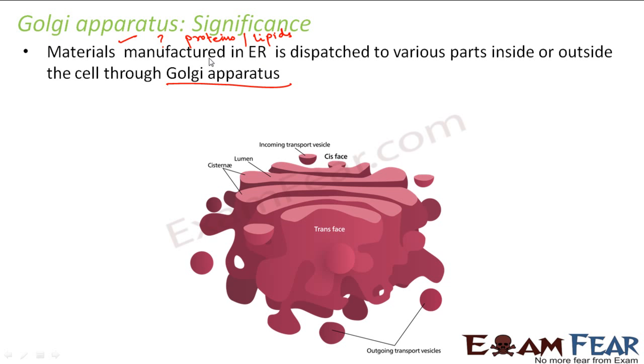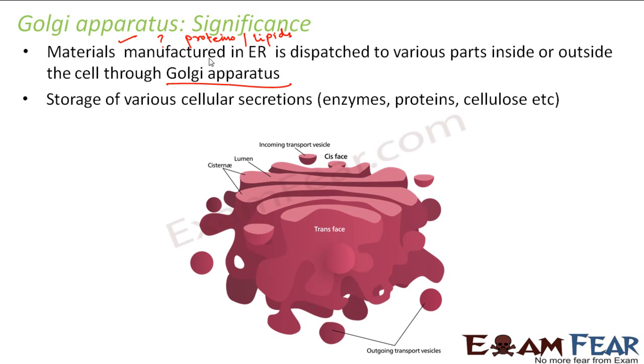So these proteins and lipids have to be dispatched to other parts of the cell also. That is done by endoplasmic reticulum as well, because endoplasmic reticulum also acts as a mode of transport, but it is also done by the Golgi apparatus. Golgi apparatus also helps to dispatch the materials which are produced in endoplasmic reticulum to various parts inside the cell or to the outside of the cell. So even it can take it outside the cell.